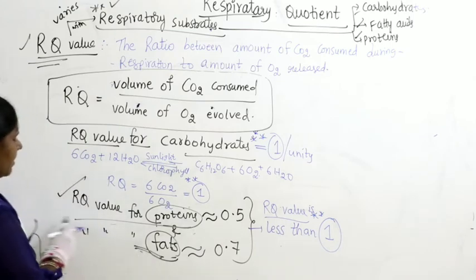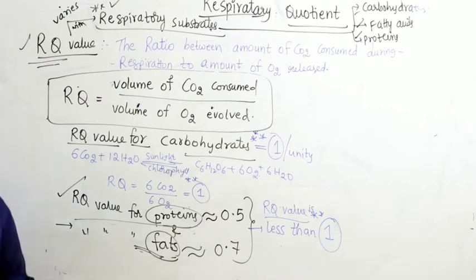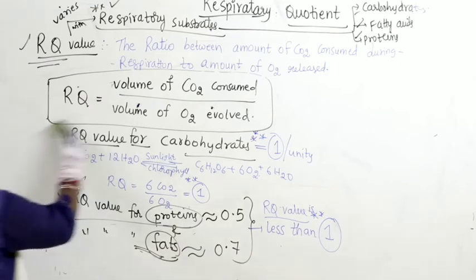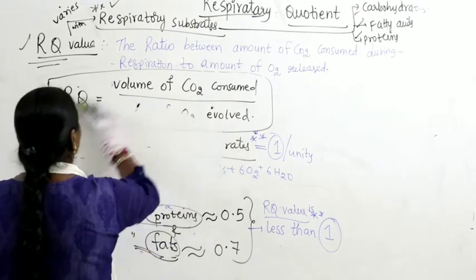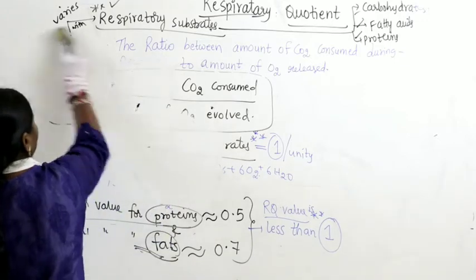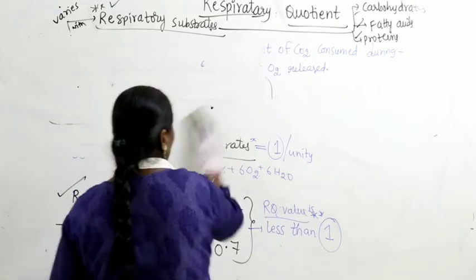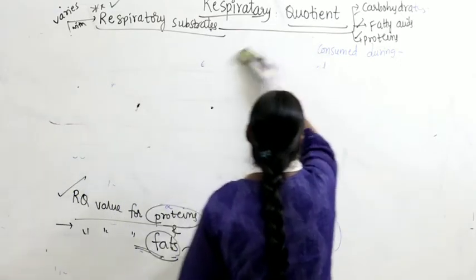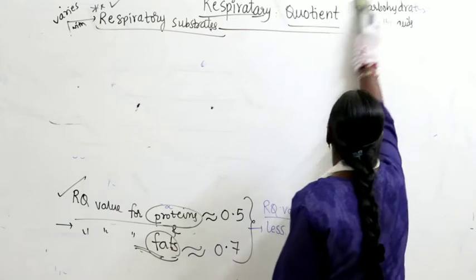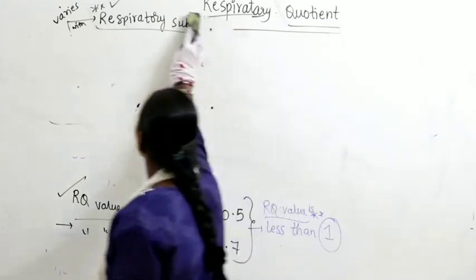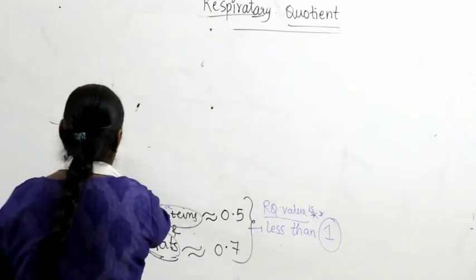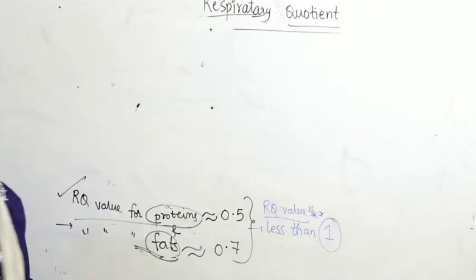So let us keep proteins aside and take some examples of fatty acids. Let us continue further.